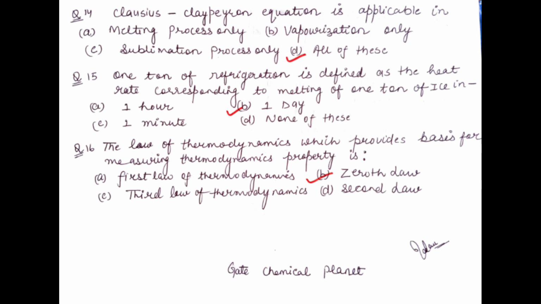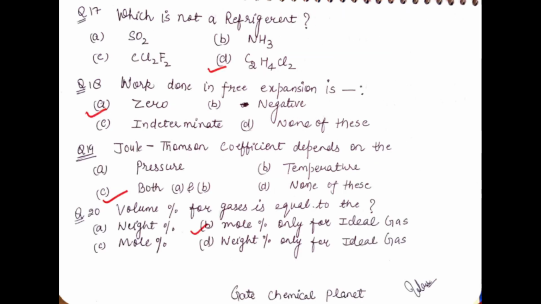The next question is, the law of thermodynamics which provides the basis for measuring the thermodynamic property is what? It is the zeroth law. The zeroth law provides the basis for thermodynamic properties. For example, temperature and pressure. So the zeroth law is the correct option.